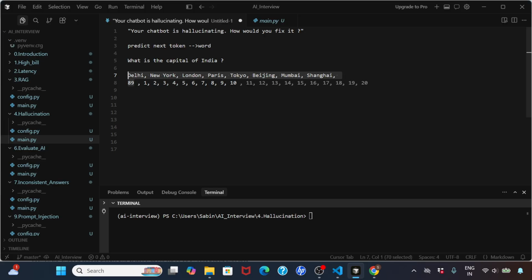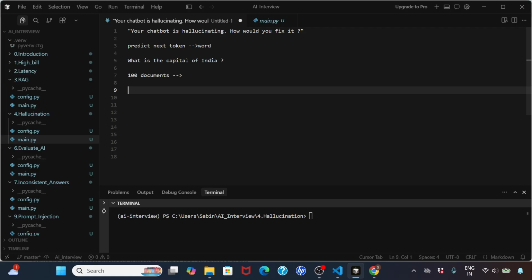Why? Because the model is trained on a large amount of text, a large amount of data. Let's say it got trained on 100 documents for this particular example. Maybe 80 of these documents say the capital city of India is Delhi, maybe 10 said it's New York, and another 10 might have said it's London or something else.